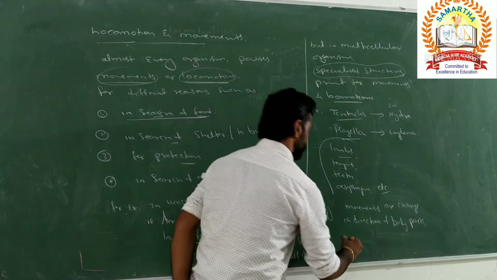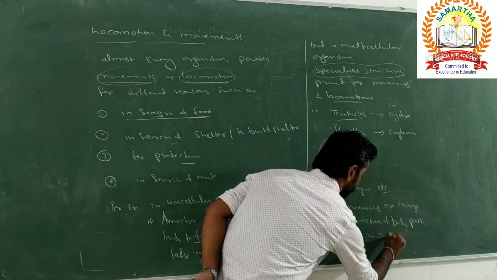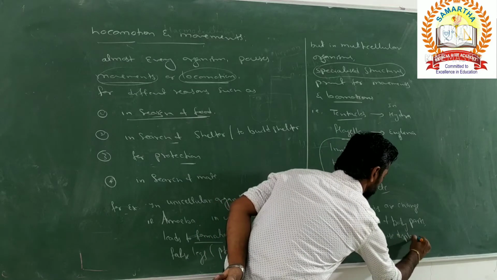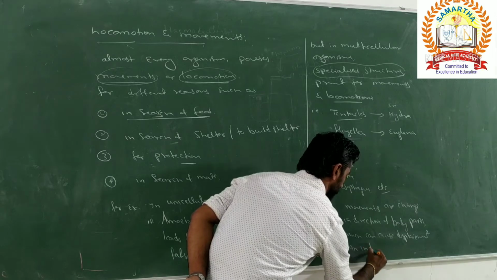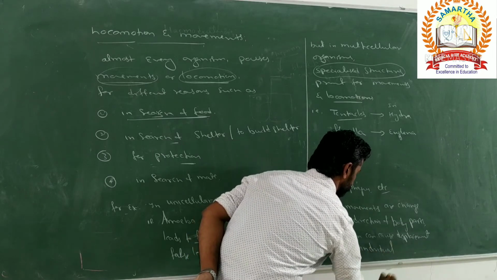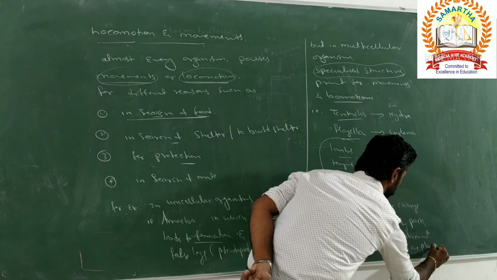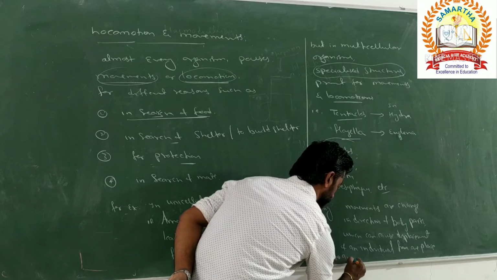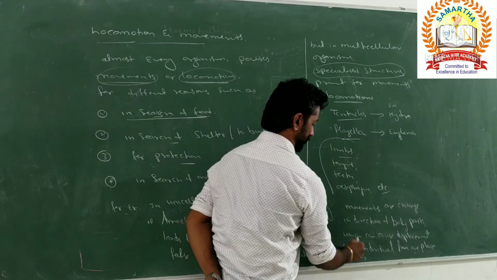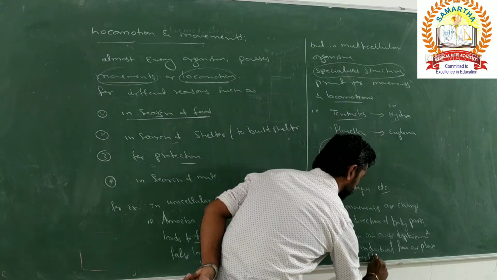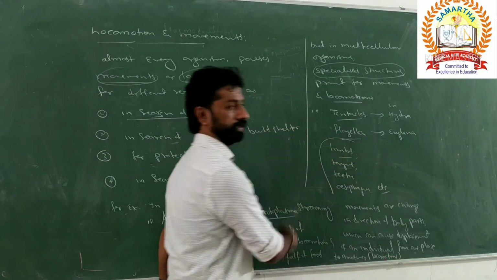But locomotion means movement which can cause displacement of an individual from one place to another. Such movements are called locomotion.